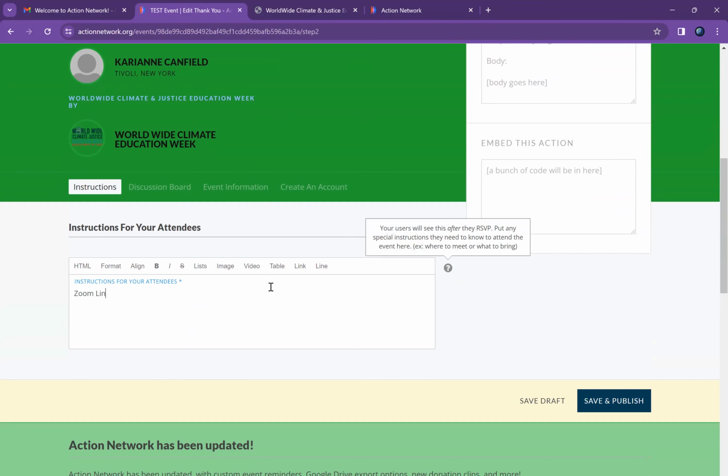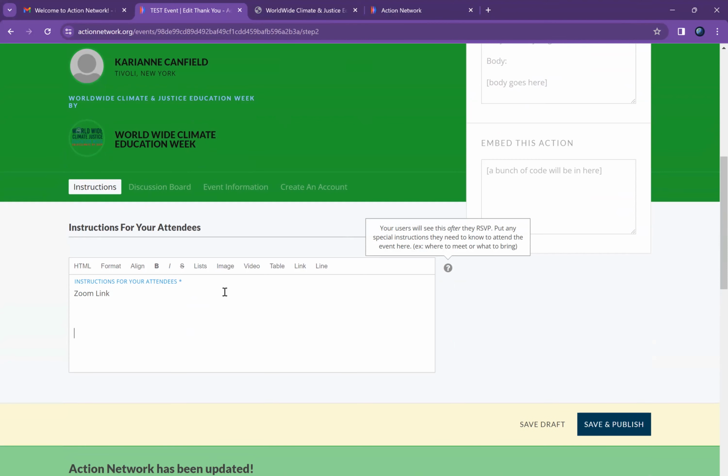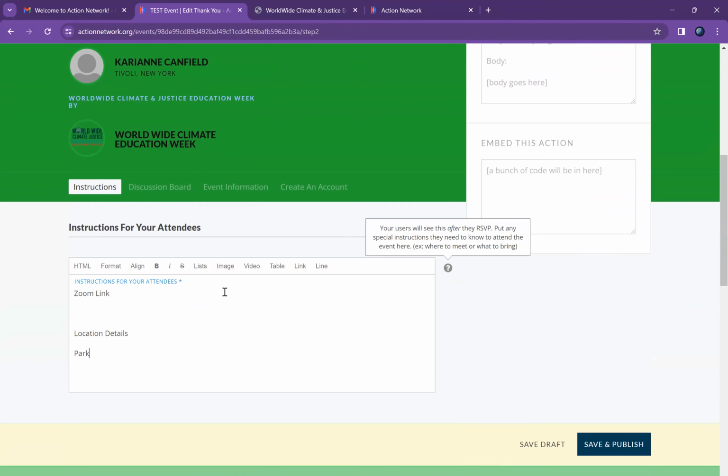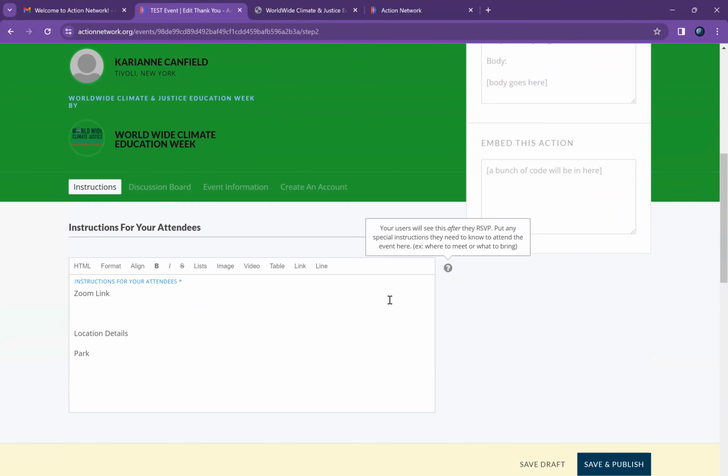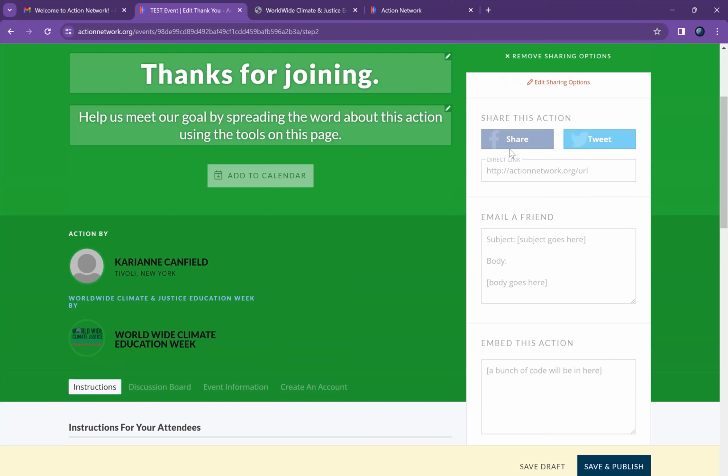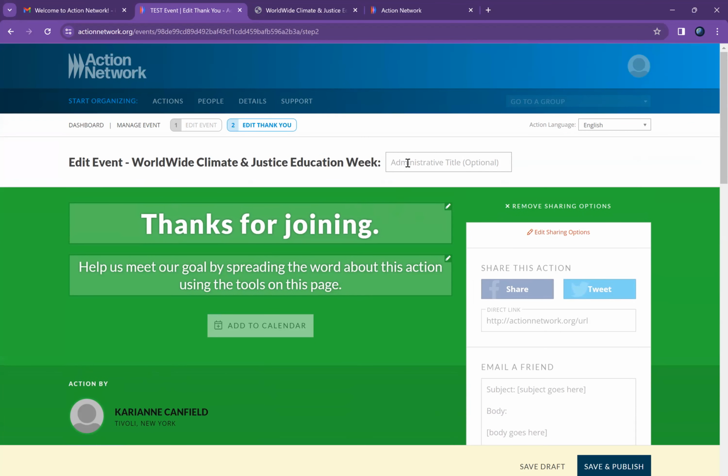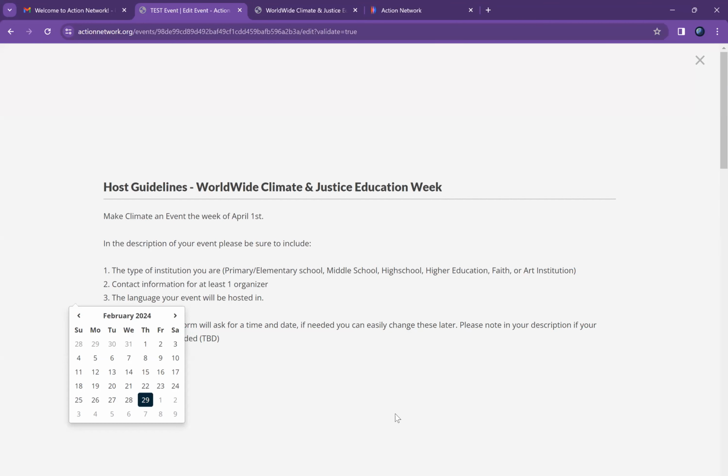I recommend putting your Zoom link if you're having a virtual event here. And if you're not having a virtual event, maybe some location details, where to park, all that type of stuff can go here. And there you go. You've got your event set up. I'm going to hit save and publish.